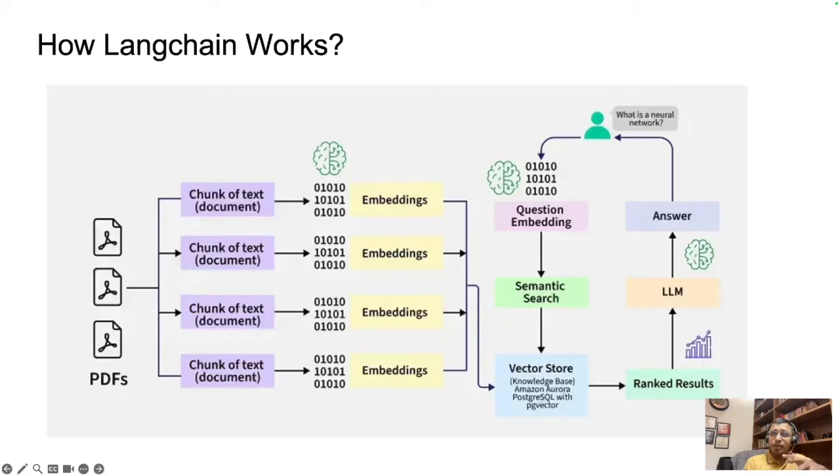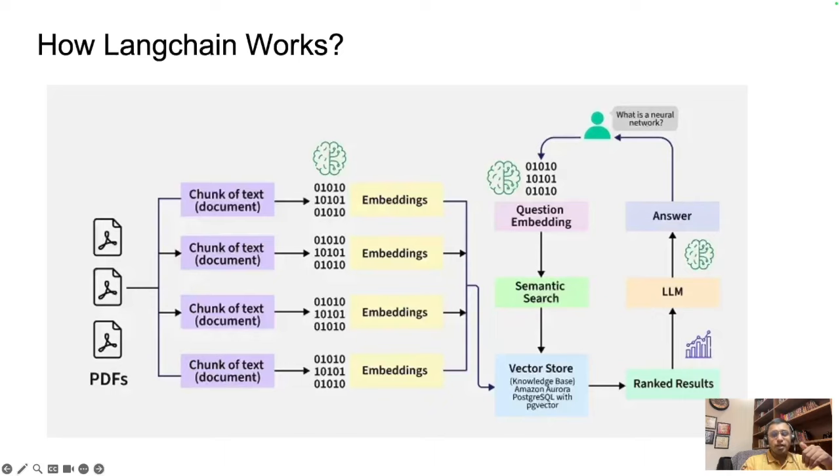So the first step is to chunk that particular information. That's where the process of chunking comes in. Each PDF is broken down into smaller chunks of text, that is smaller pieces of information. This helps the model to process information in manageable pieces. Instead of overwhelming it with hundreds of pages, you break it down and provide smaller chunks of information to process.